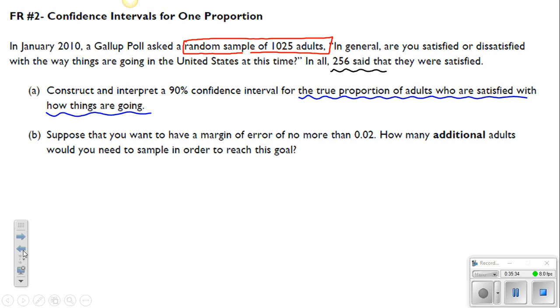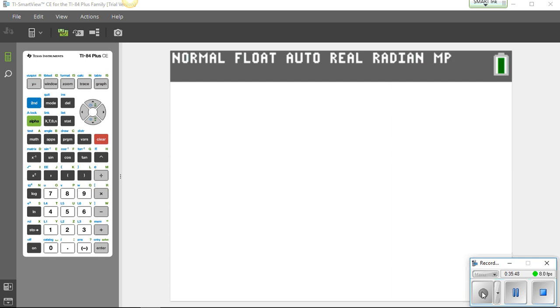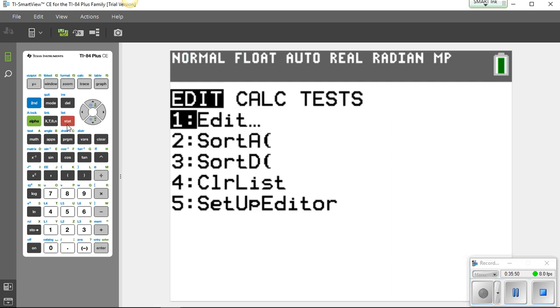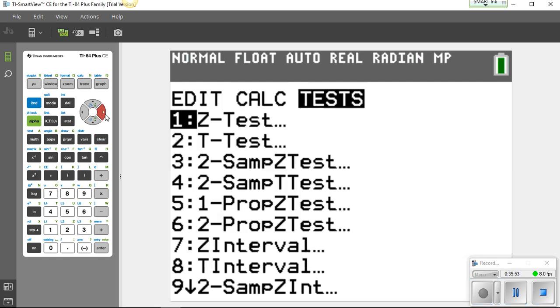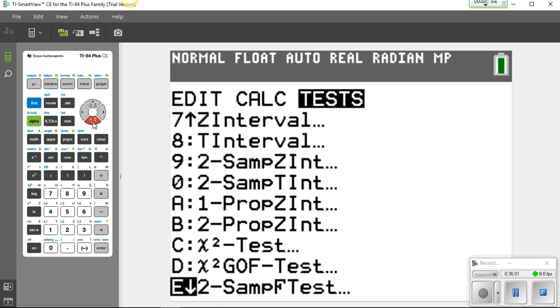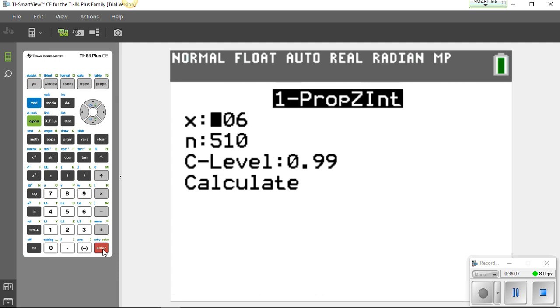So at this time, what I would like you to do is to take out your graphing calculator, and I'm going to show you how we can use that work plus the formula and blend this all together. All right, so here's the screen on your calculator. You're going to go to stat, and then all the way over to tests, and look for the one that says one proportion Z interval. Go down until you get to letter A, which says one proportion Z interval. Press enter, and it's going to ask for three things: X, N, and the confidence level.